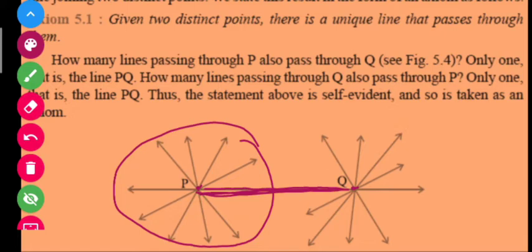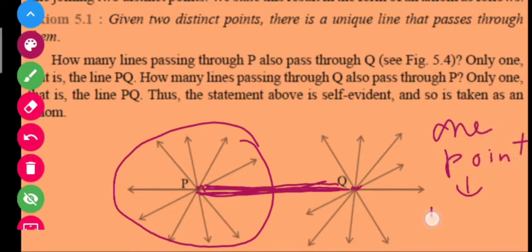So you can say that if you have to join two different points, there is only a unique straight line, and if you have to pass lines through a single point, then there will be infinite lines. It is also a result that you have to remember: if you are talking about one point, how many lines can pass?